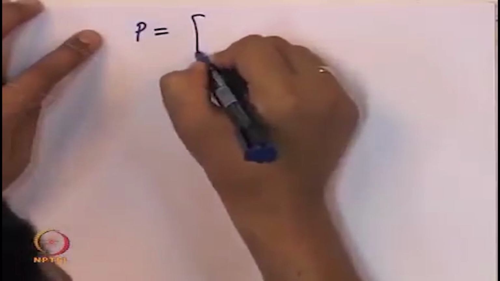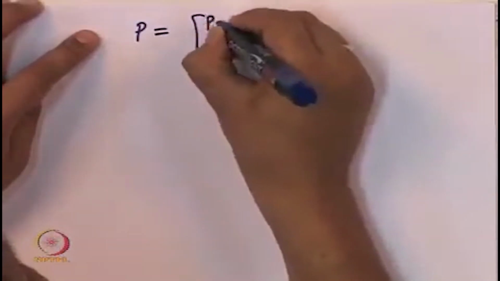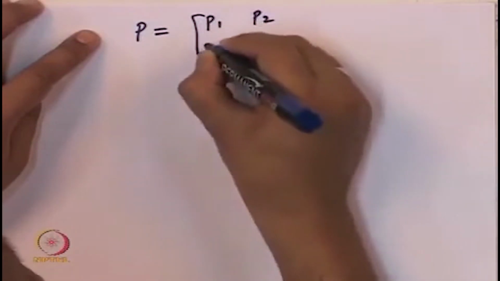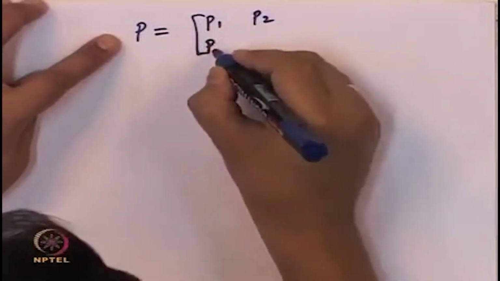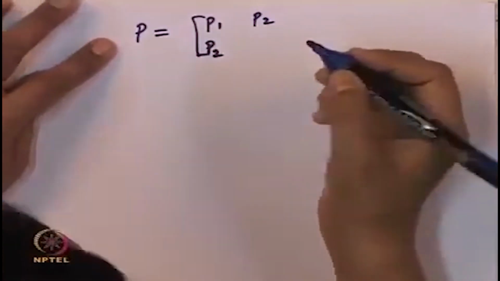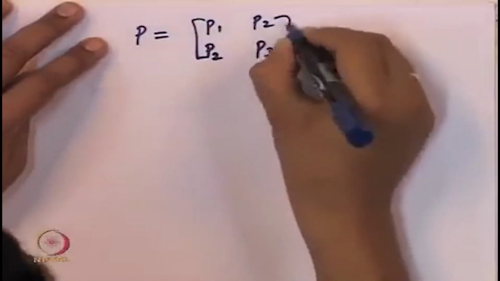What do we get by solving for P? We will assume P has these entries: P1, P2. P is a symmetric matrix, hence this entry is also equal to P2, and P3.